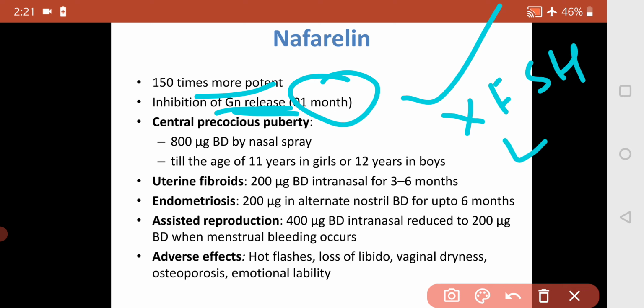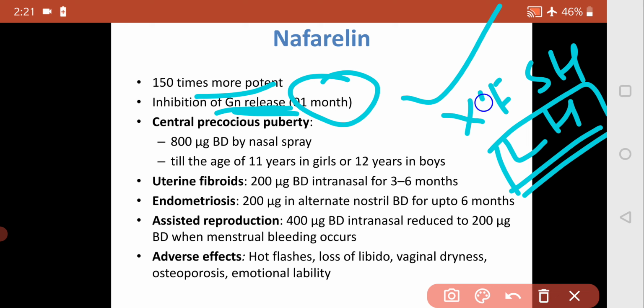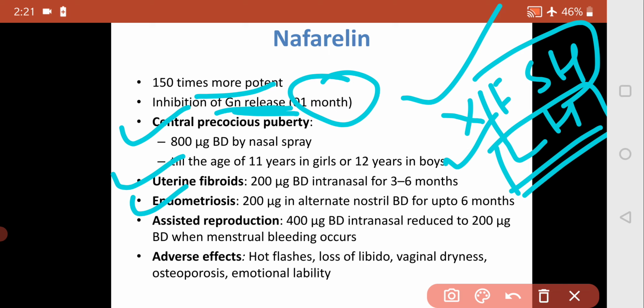The conditions where we don't want FSH and LH are treated with continuous treatment: central precocious puberty, uterine fibroid, endometriosis, and prostatic carcinoma. It is also useful in assisted reproduction, which is another role. So in precocious puberty, endometriosis, fibroid or prostatic carcinoma, it is continuous treatment.